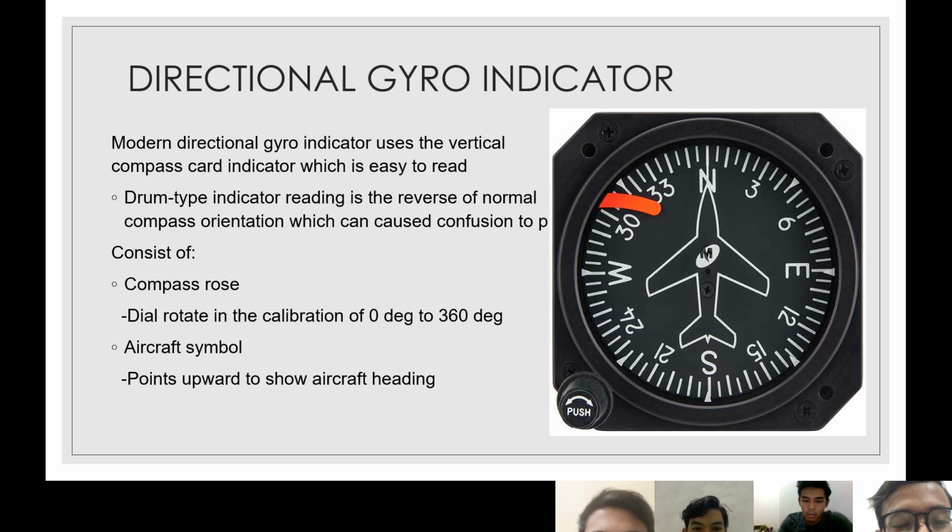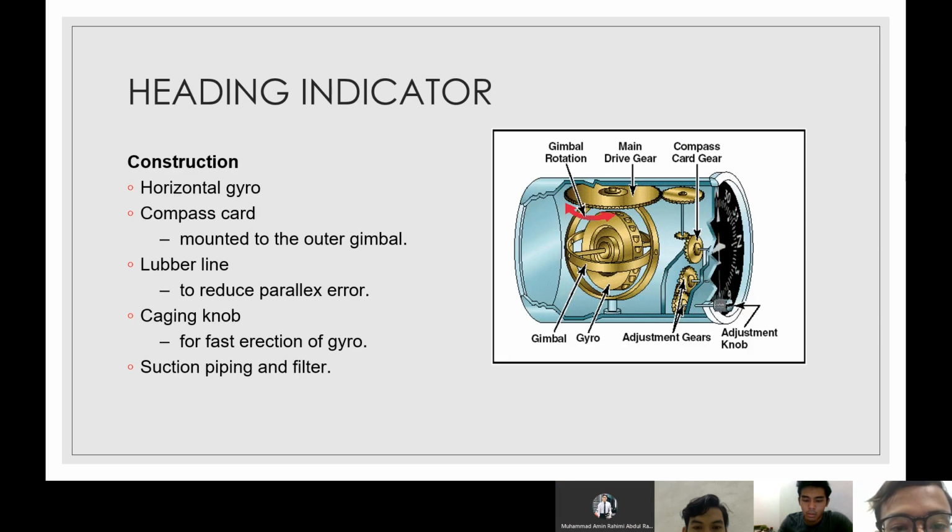It consists of, first, the compass rose. The compass rose rotates in the calibration of 0 degrees to 360 degrees. Second one, the aircraft symbol. It points upward to show aircraft heading. Then heading indicator construction.